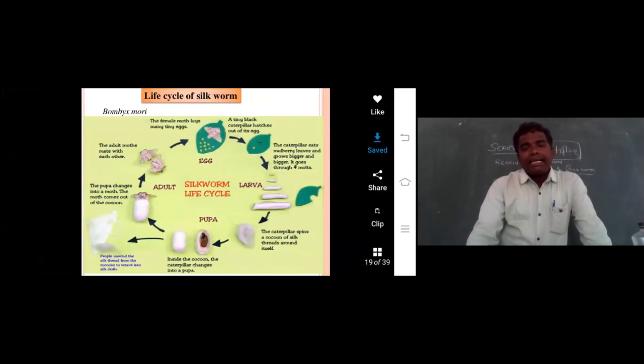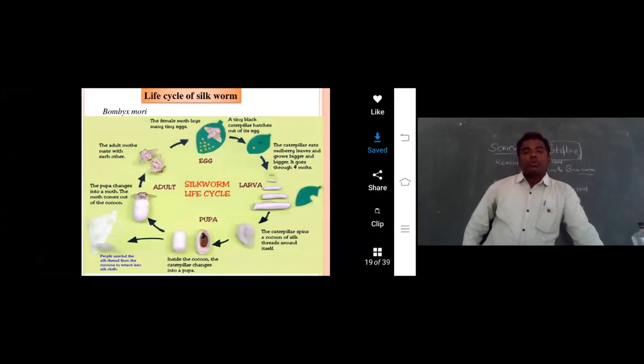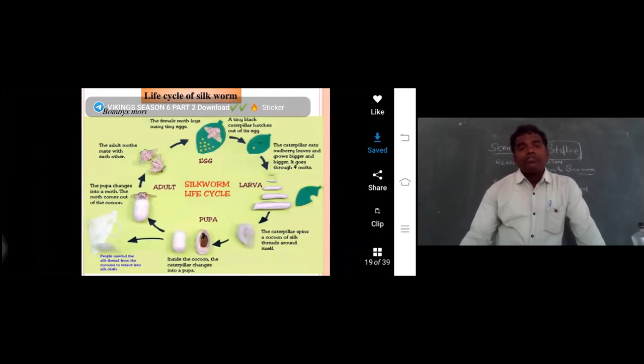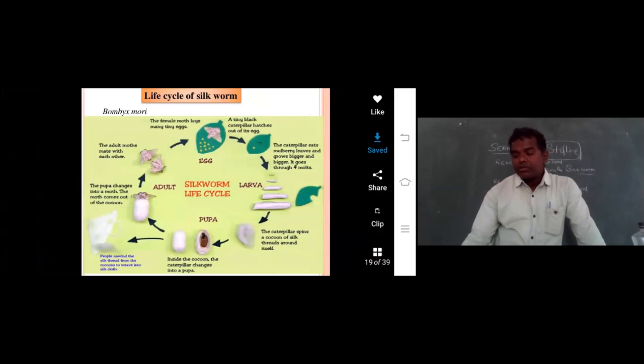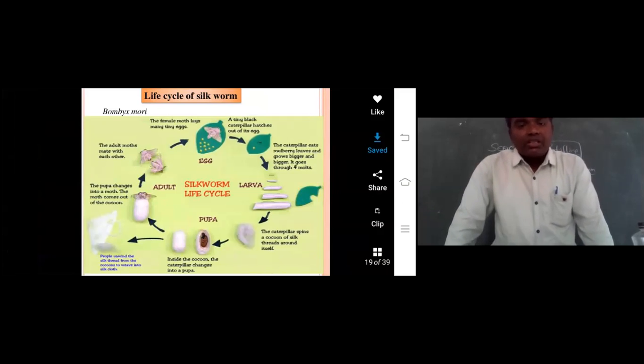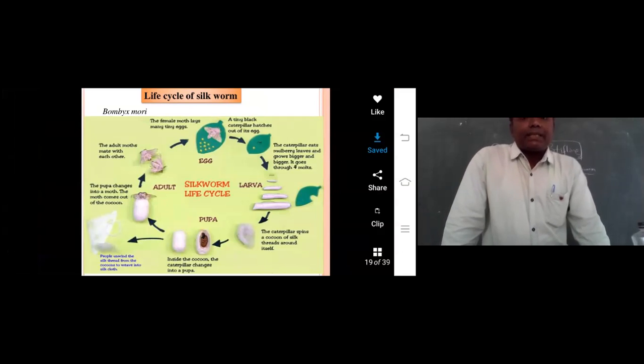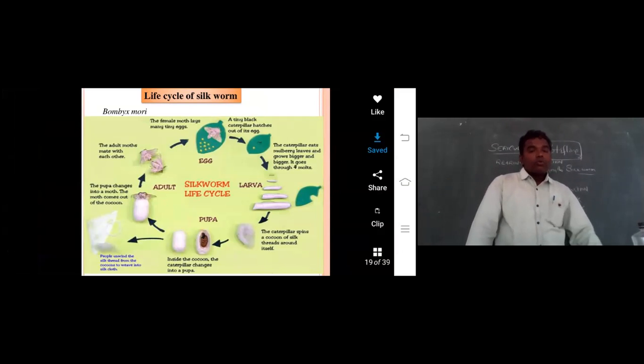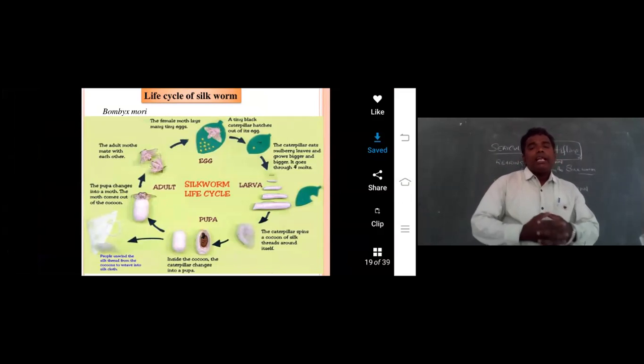Now let us come to the next point. Sometimes the question is asked: the life cycle of silkworm. It is a long question, so a very important thing. So what is the life cycle of silkworm? Remember one thing. See, life cycle of silkworm.